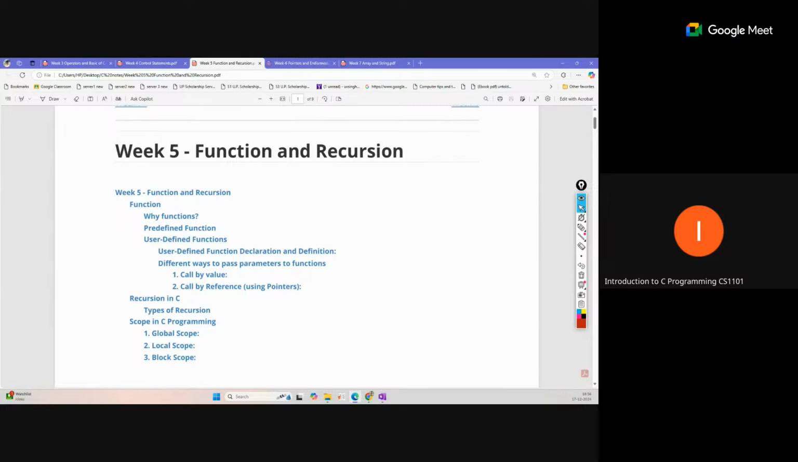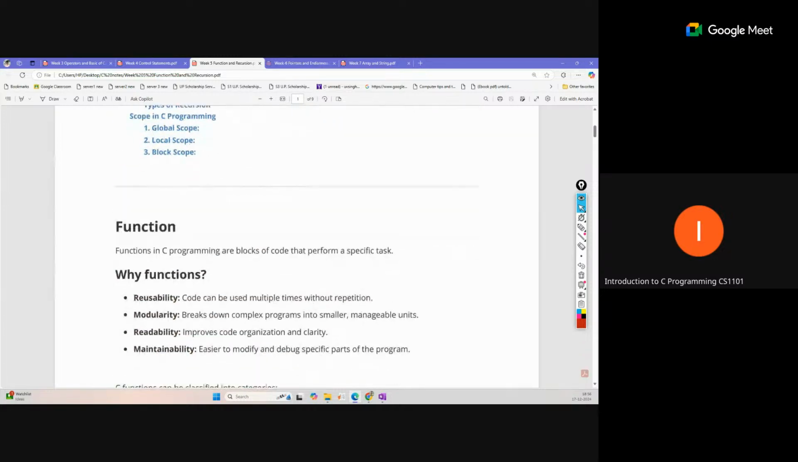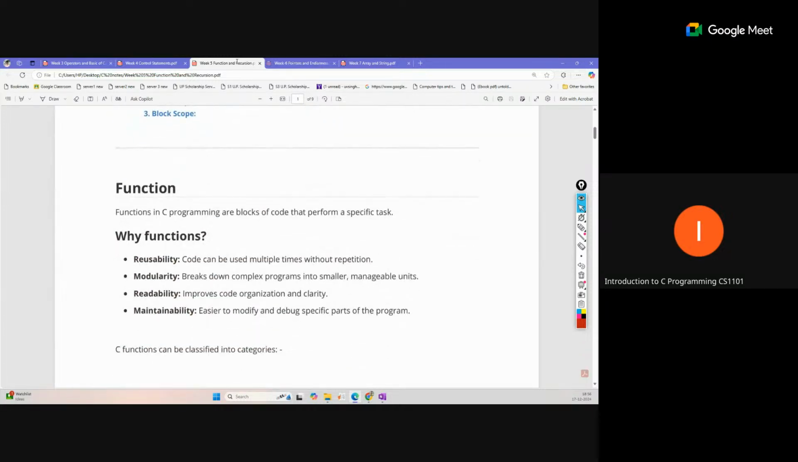A block of code is called a function. If we write a block of code and give some name to that block, that is called a function. And recursion is another category of function that we can write like this. That is a different thing, so we'll discuss it. For function, you can see the benefits of function: reusability.